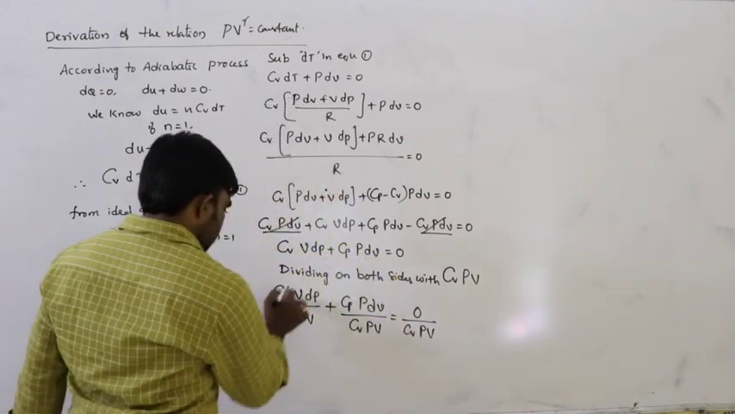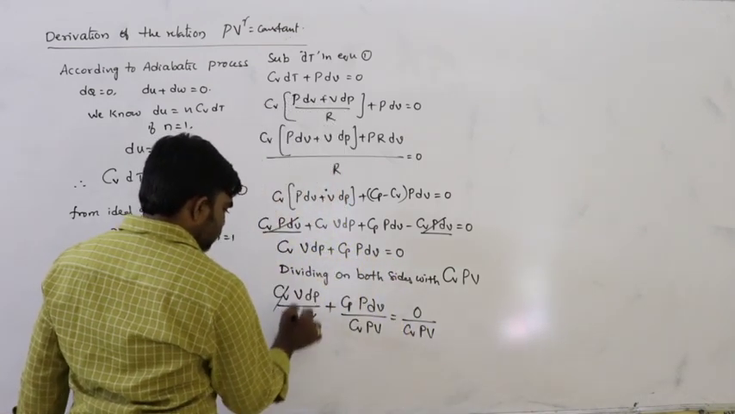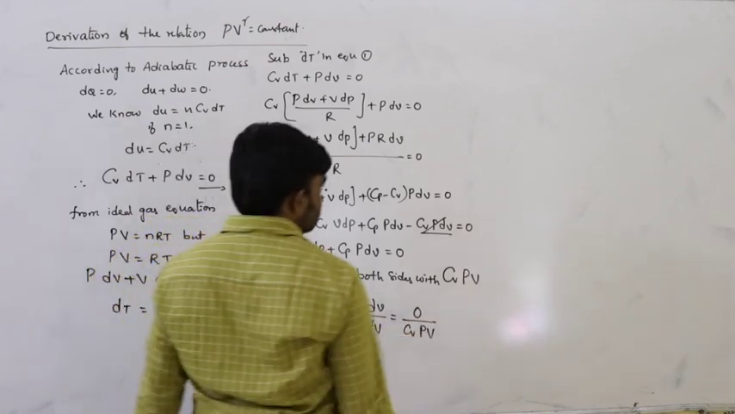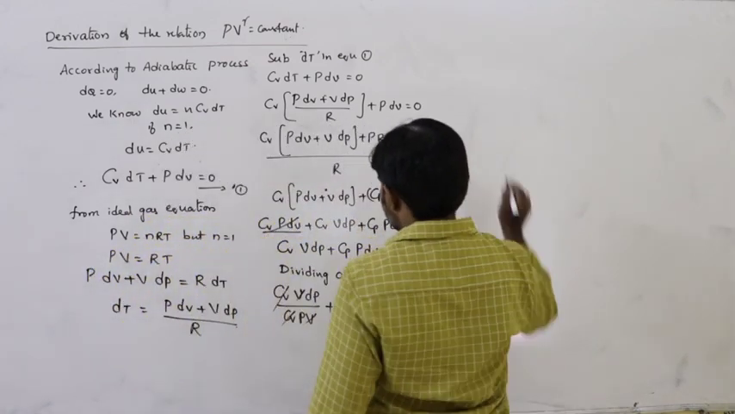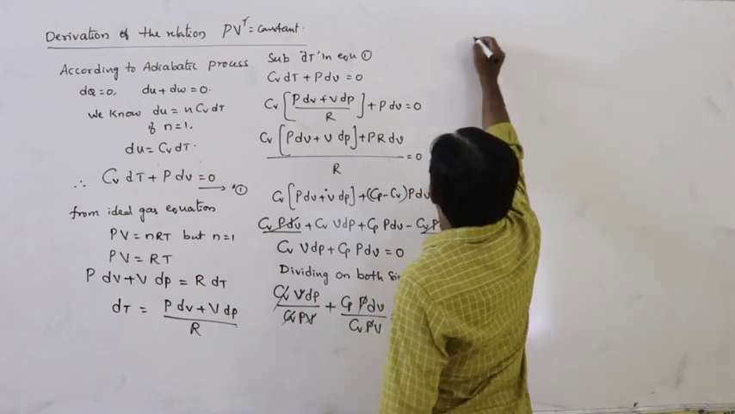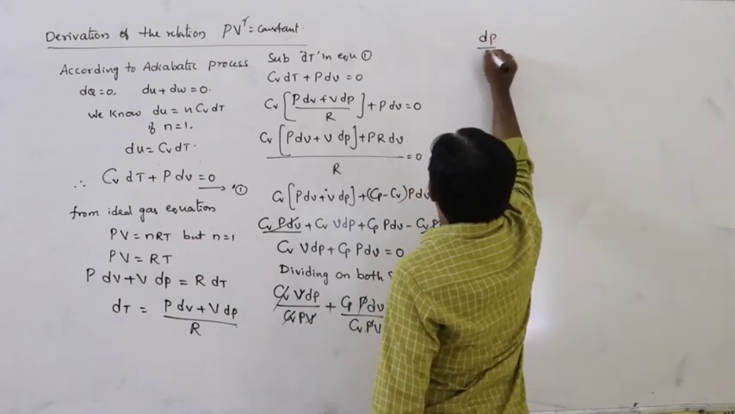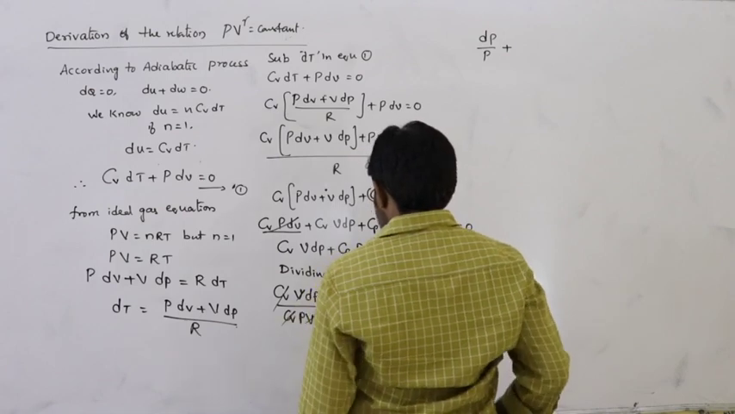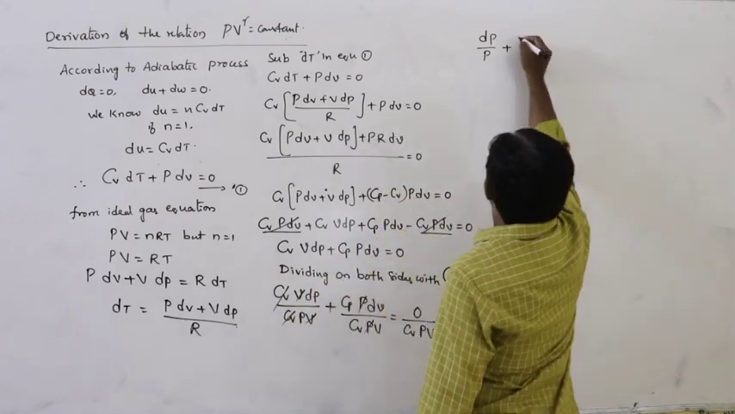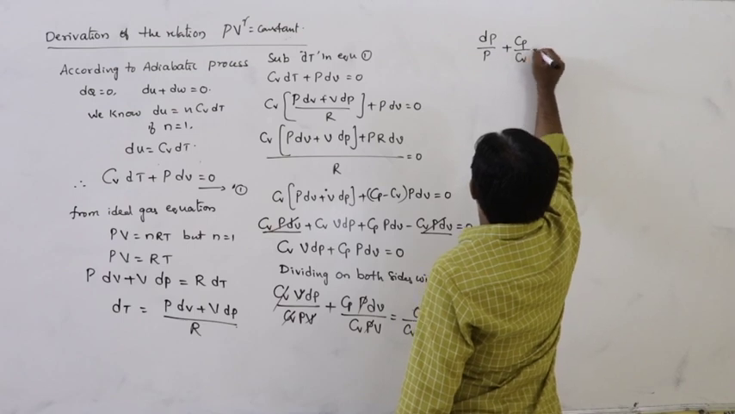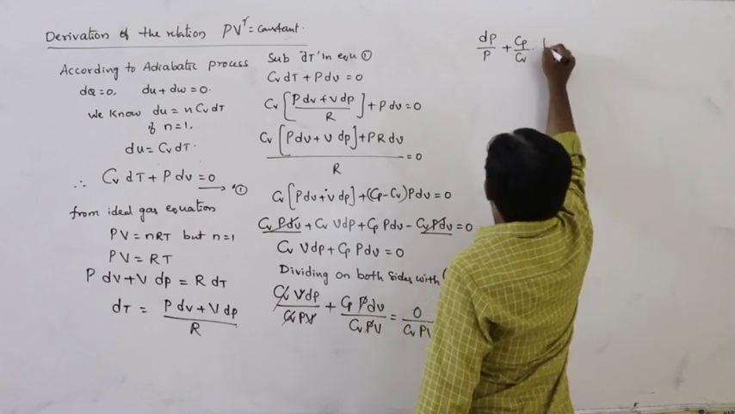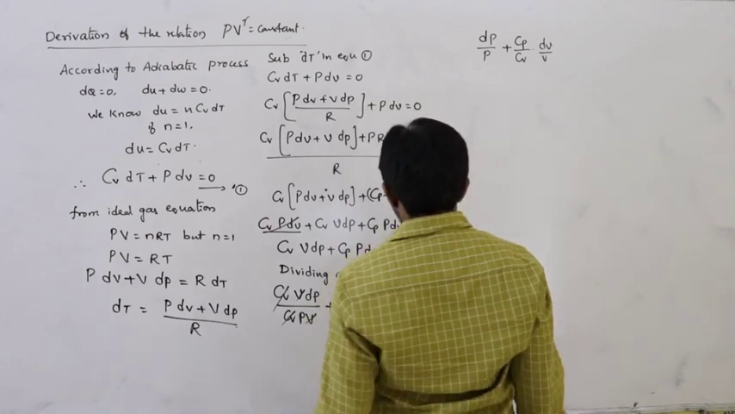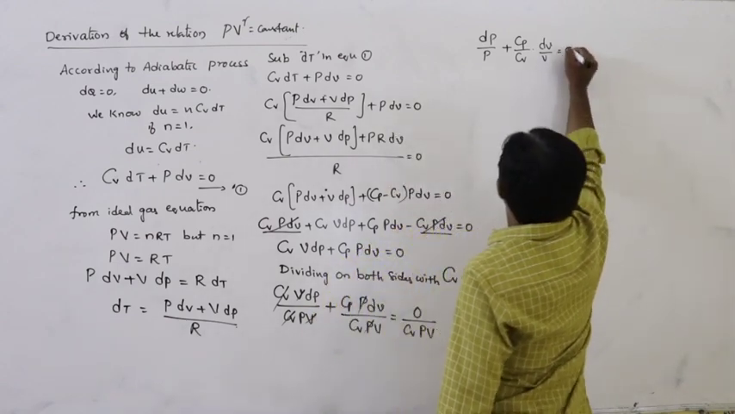So here Cv cancels, V and V cancel, here P and P cancel, 0 divided by something is 0. What is the relation here we got? So from this it is dP by P plus Cp by Cv into dV by V, Cp by Cv into dV by V. So that is equal to 0.